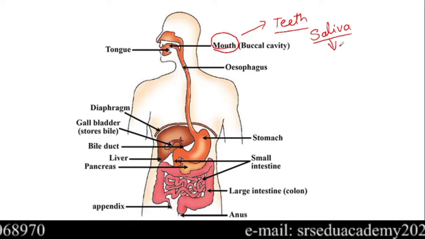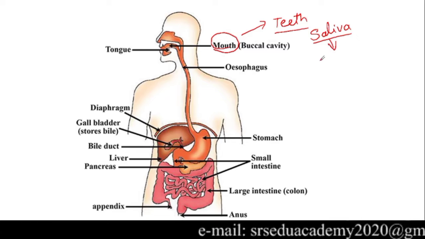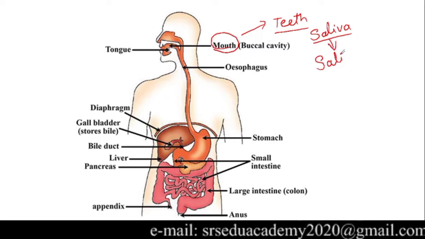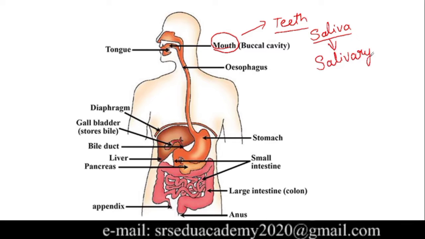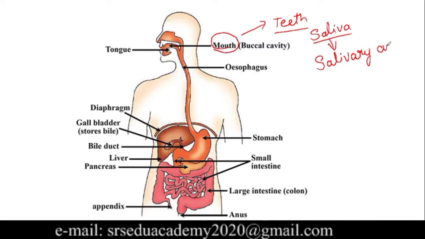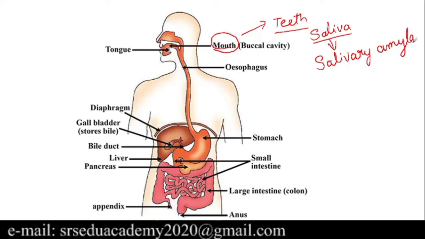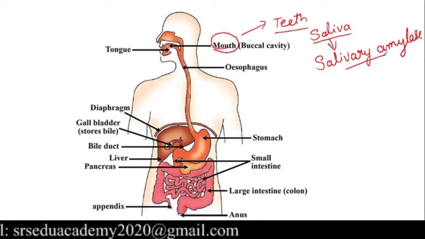So this saliva contains an enzyme that is called salivary amylase. Keep it in mind, it is very important. The saliva contains the salivary amylase enzyme. So what is the function of the salivary amylase enzyme?